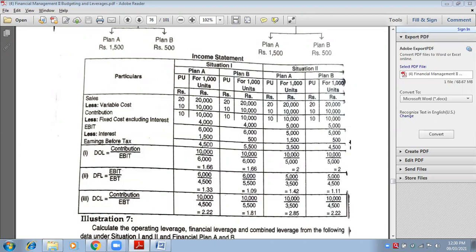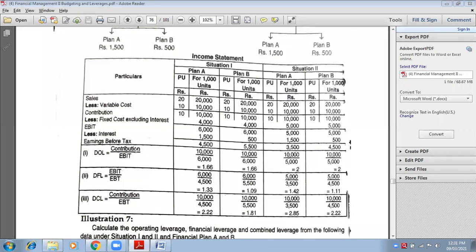And now because you have reached earnings before tax, you can calculate all the formulas of leverages, that is DOL, DFL, DCL. Do it in the table because it will be easy. Now you have to calculate 4 times DOL, for financial plan A and B of situation 1 and for plan A and B of situation 2. So 4 times DOL, 4 times DFL and 4 times DCL. In the table, the formula has to be written only one time. If you do it outside the table, you have to keep writing the formula again and again. It will be a wastage of time.